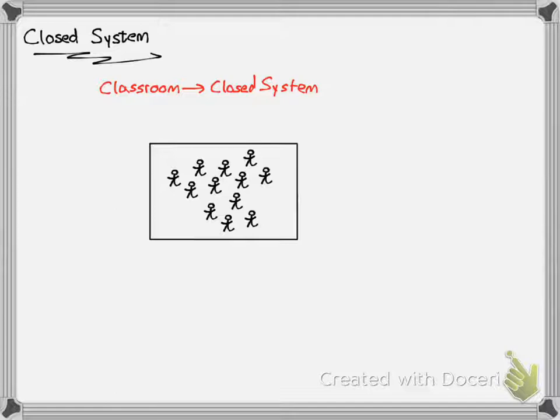Now, that doesn't mean that the total momentum always equals zero. Again, that simply means that the net change in momentum is zero. So we could have started off with momentum. Maybe someone came running into the classroom with some momentum, or we started looking at it when we were all running around. But if we looked at the total momentum of the system, it would not change. If we start off with 20 kilograms meters per second, then we're going to end with 20 kilograms meters per second. The only exception is if there's a force acting from outside onto the system.